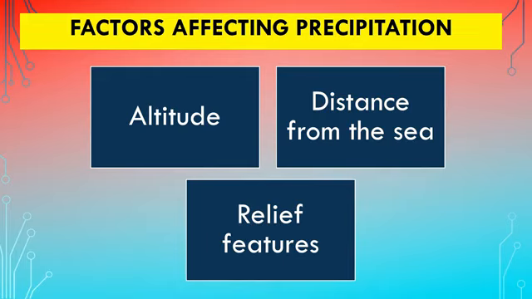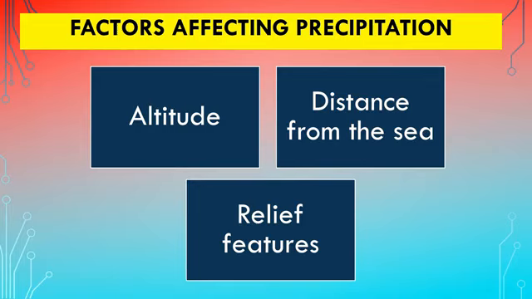The places which are close to the sea normally receive more rainfall than the places which are far away from the sea. But distance from the sea alone does not affect the quantity. It has to be accompanied by relief features. Relief features have a very important role to play in controlling the rain-bearing winds.